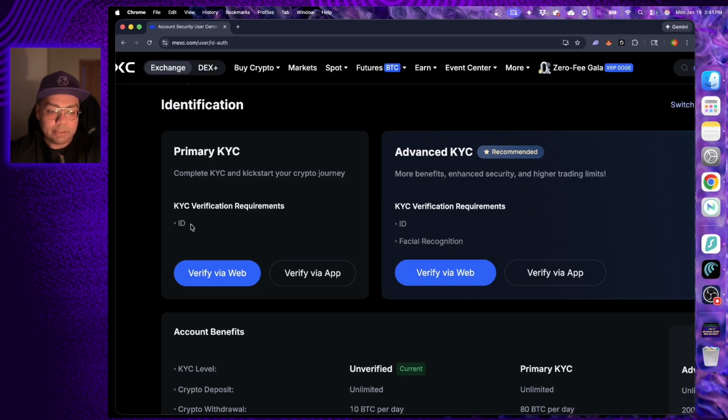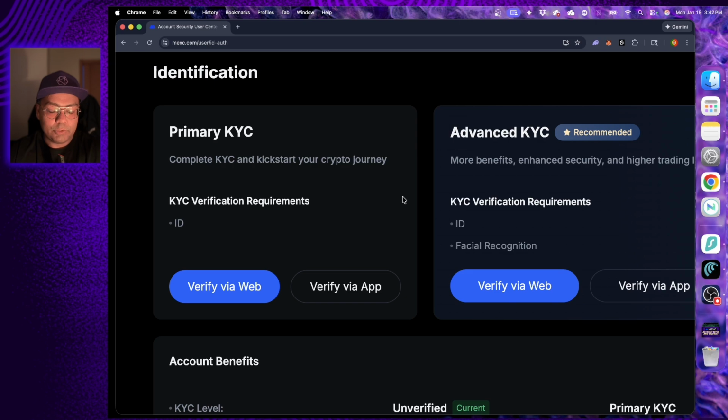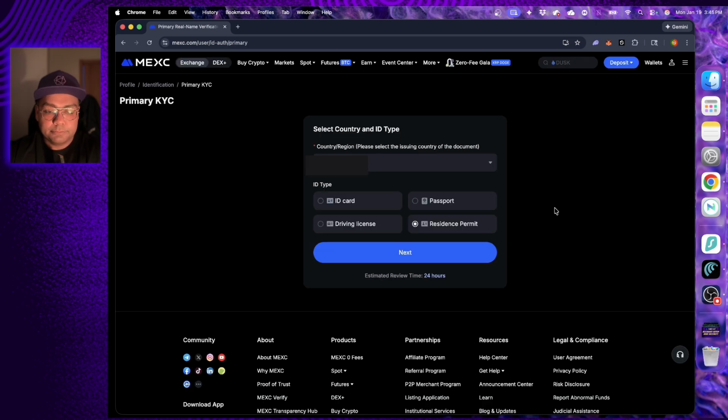Here, as you see here, the main requirement is your ID. Now you can use the MEXC app to do this, but here I'm going to verify using web. When you select that option, MEXC should select your country from your IP and populate it right here. If it didn't, make sure to select the right country and then choose the ID type. Here you can choose your ID card, passport, driving license, or resident permit. I'm going to go ahead with resident permit.